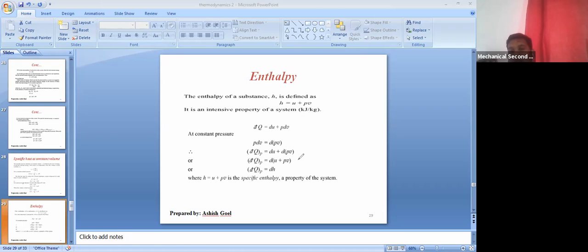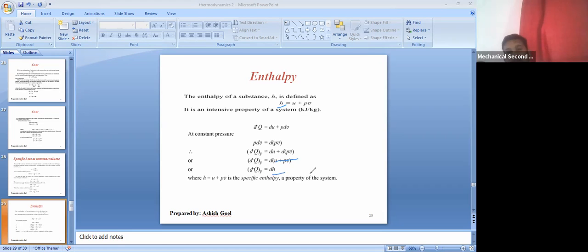So d of u plus PV, if you segregate this term, is nothing but du plus d of PV. So in the reverse manner, du plus dPV can be written as d of u plus PV. Now u plus PV is nothing but h. So from here we can write dq at constant pressure is nothing but dH.